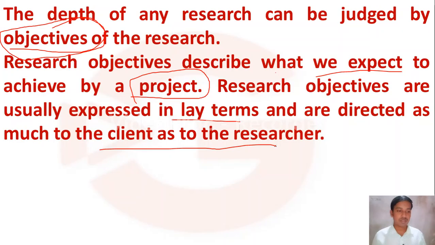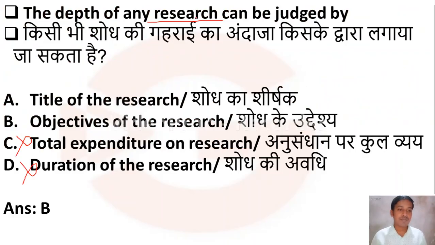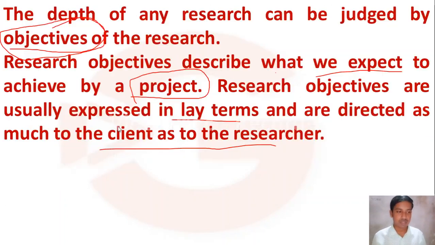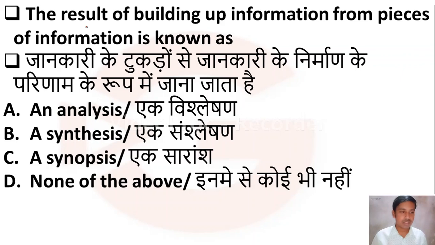The depth of any research can be judged by the objectives of the research, so option B is the correct answer. On the title we can't judge the depth of the research.